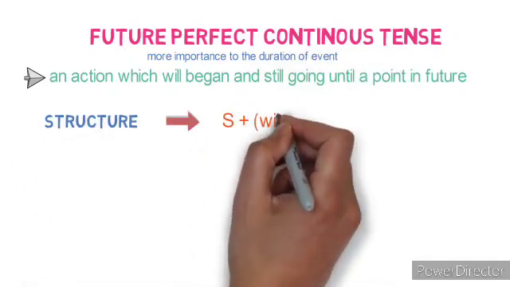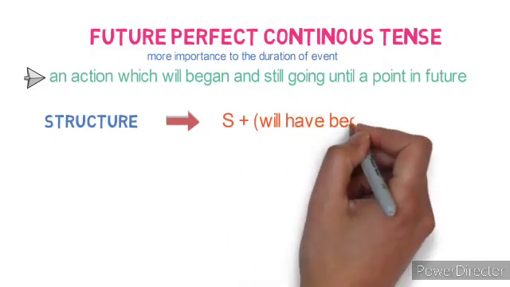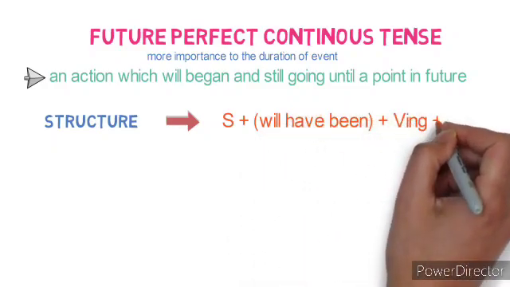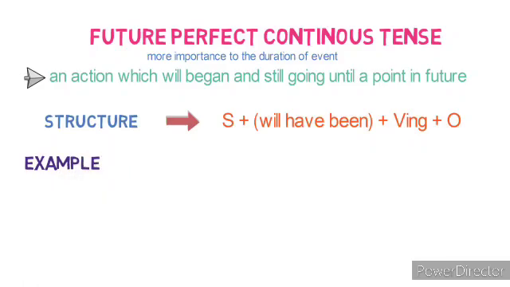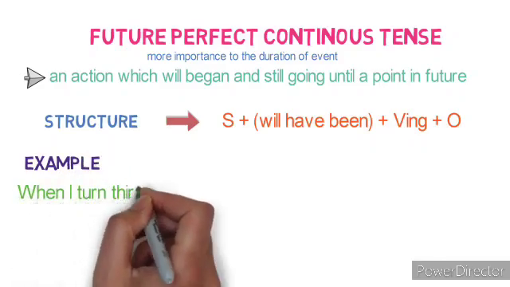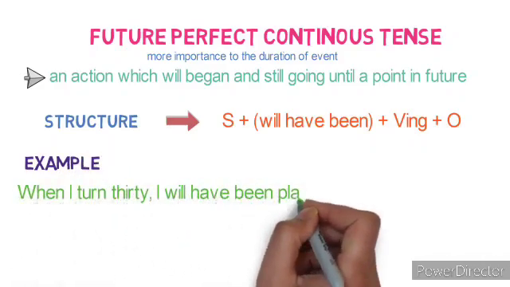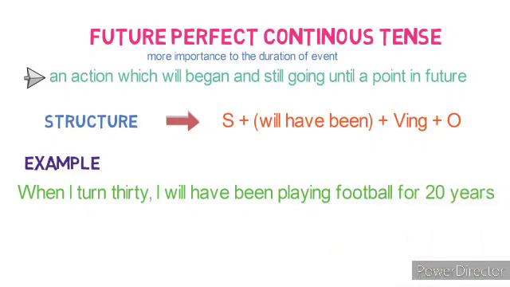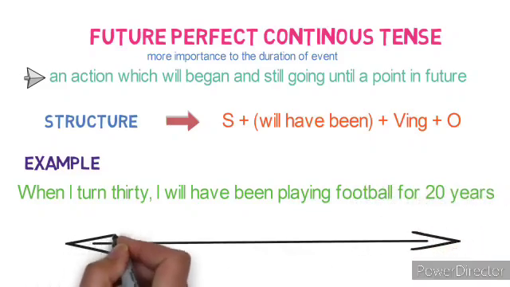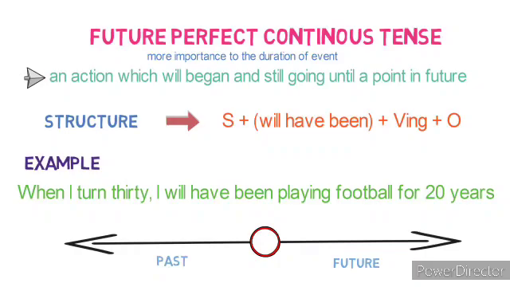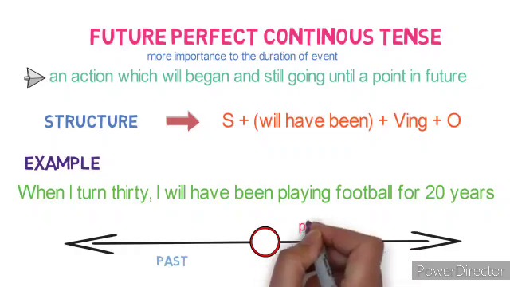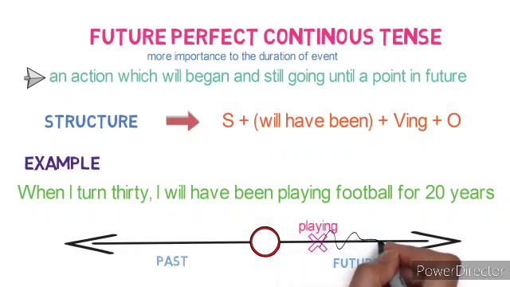Structure: subject plus will have been plus verb plus ing form plus object. Let's look into the example here. When I turn 30, I will have been playing football for 20 years. Here the timeline of the tense looks like this. On the right hand side, the event of playing will continue till another event, turning 30 years, comes.